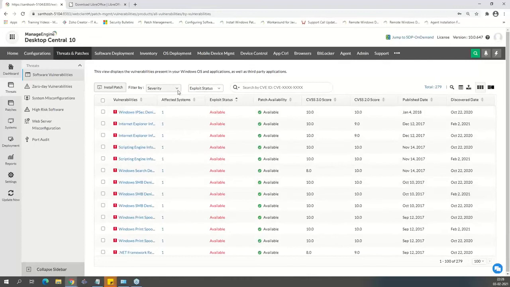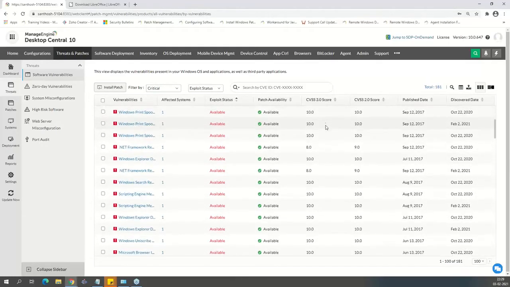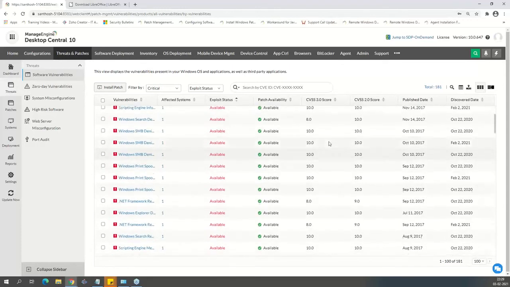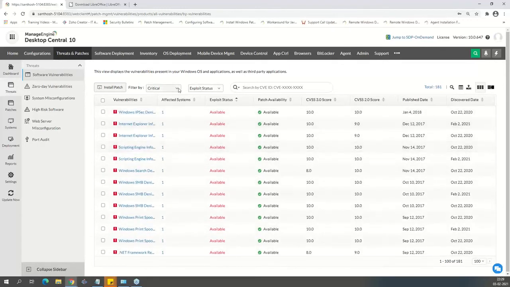And that's number 2. And based on severity, what are the critical vulnerabilities that I have to address? CVSS scores, right? What is the score for the vulnerability that I have? Of course, all these are tens for demo purposes. We have to make sure these things are patched.